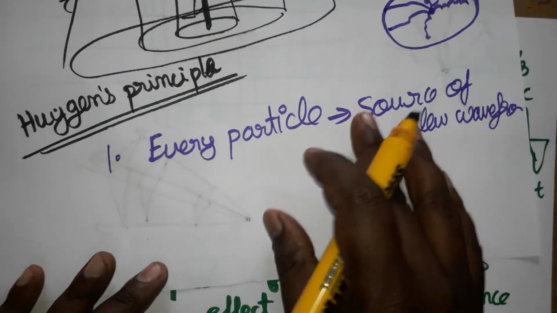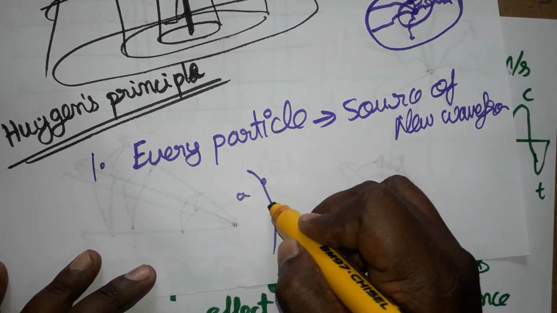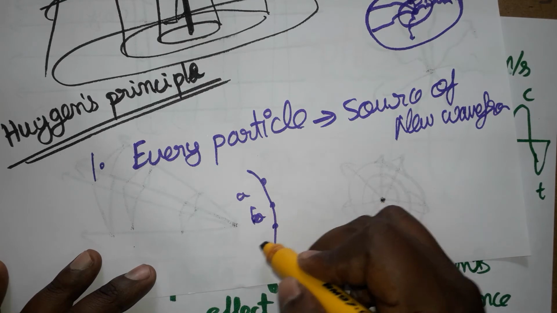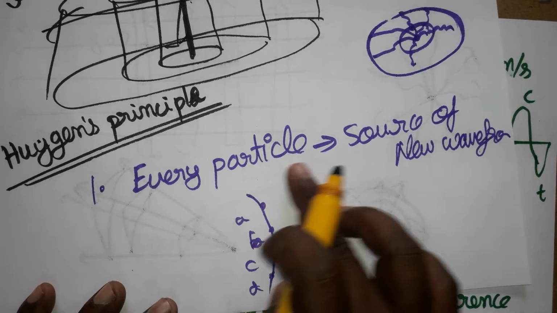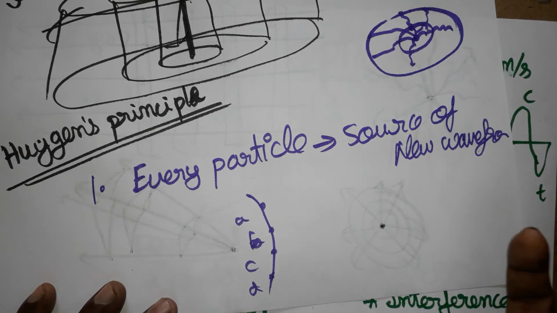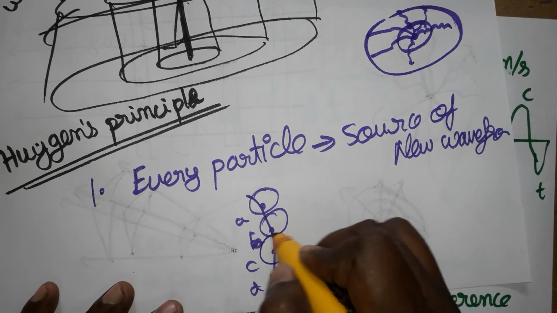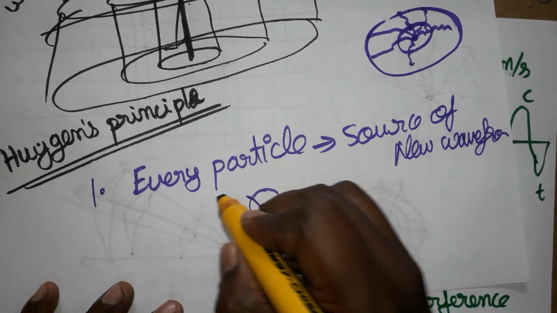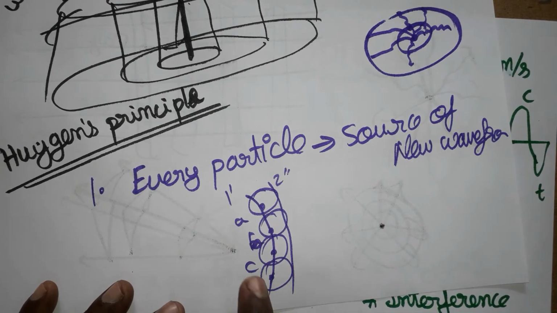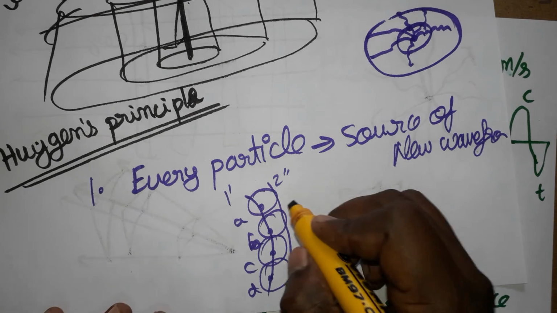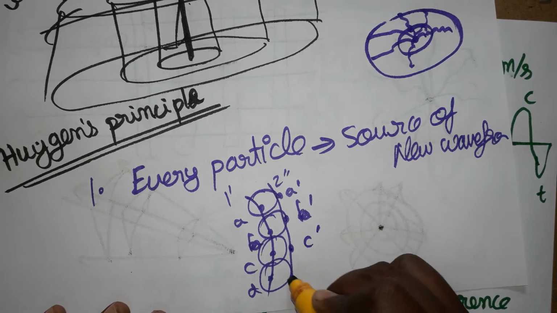Okay, see, here I have taken four particles, A, B, C, D. The statement says every particle will act as a source of a new wavefront. So from here a circular wavefront, this is called a wavelet. This is called the primary wavefront, and this is called the secondary wavefront. All the particles will act as a source of secondary wavefront. They are called A dash, B dash, C dash, D dash.